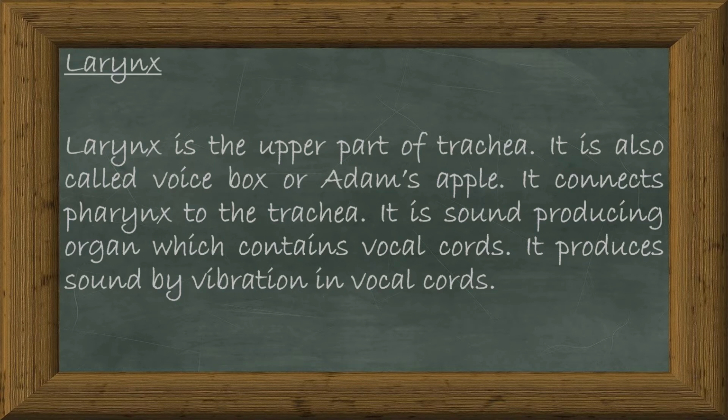Larynx. Larynx is the upper part of trachea. It is also called voice box or Adam's apple. It connects pharynx to the trachea. It is a sound-producing organ which contains vocal cords. It produces sound by vibration in vocal cords.